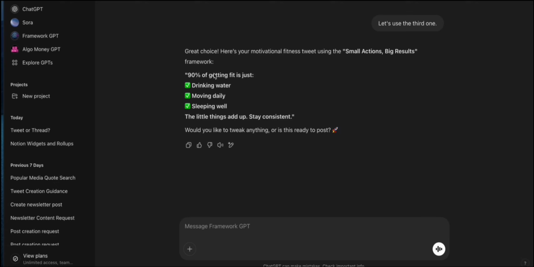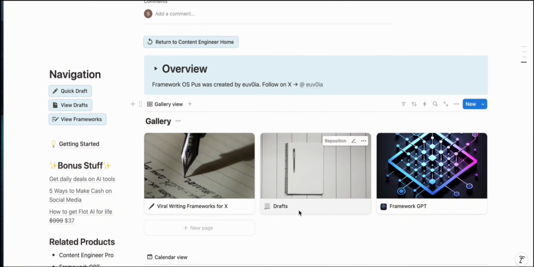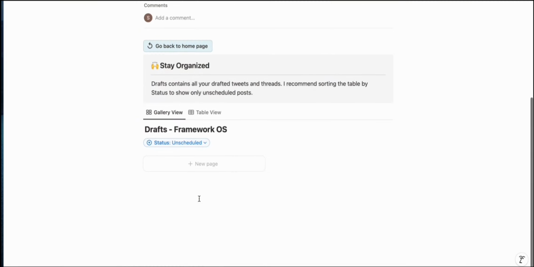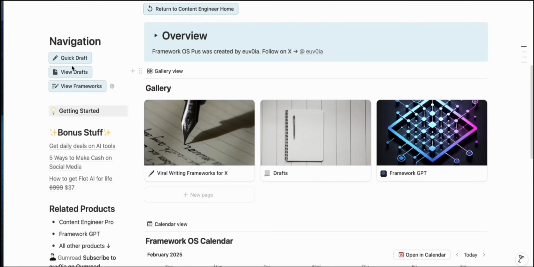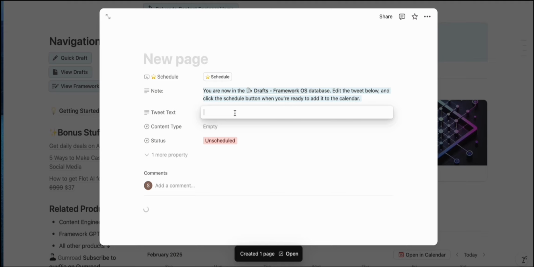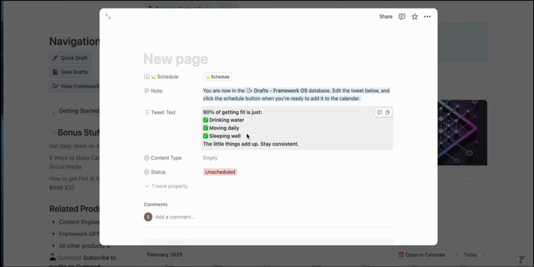Okay, so now if we like this, all we have to do is copy it, and we can take it back into our other workflow, or we can paste it directly into Twitter if we want, or we can ask it to rework this, or whatever you want. If you have access to Framework OS Plus, or Framework OS actually of any version, or Content Engineer, then you can schedule that response by just creating a new draft inside of the drafts database. So you could hit quick draft like this. You would paste the text that ChatGPT gave you. So that would be the tweet that we'd want to do.